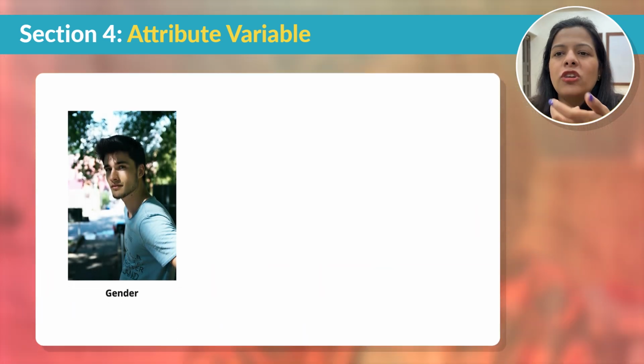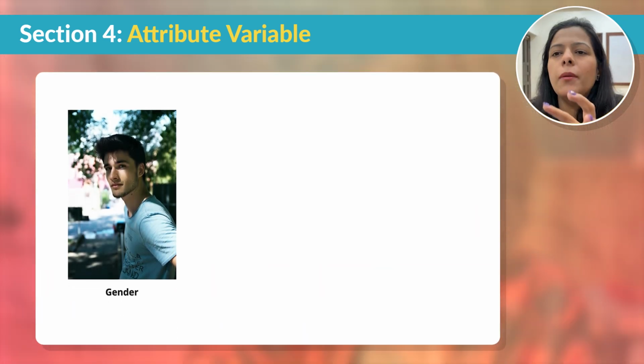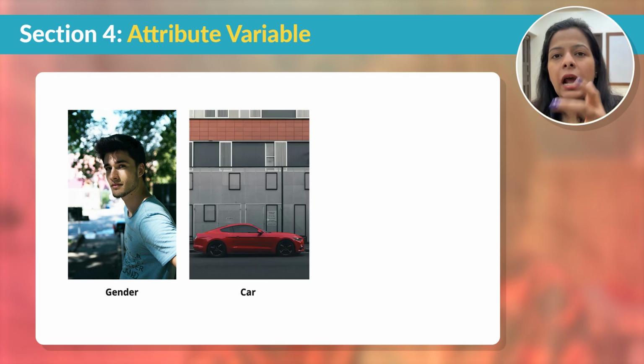For example, your gender, male, female, or non-binary. It's a categorical variable. You cannot say कि अच्छा male is 1, female is 2. You cannot attribute a number to it. Okay, you cannot quantify it. Then another example could be the type of car you drive. It could be sedan, SUV, or hatchback. This is another example of categorical variable.